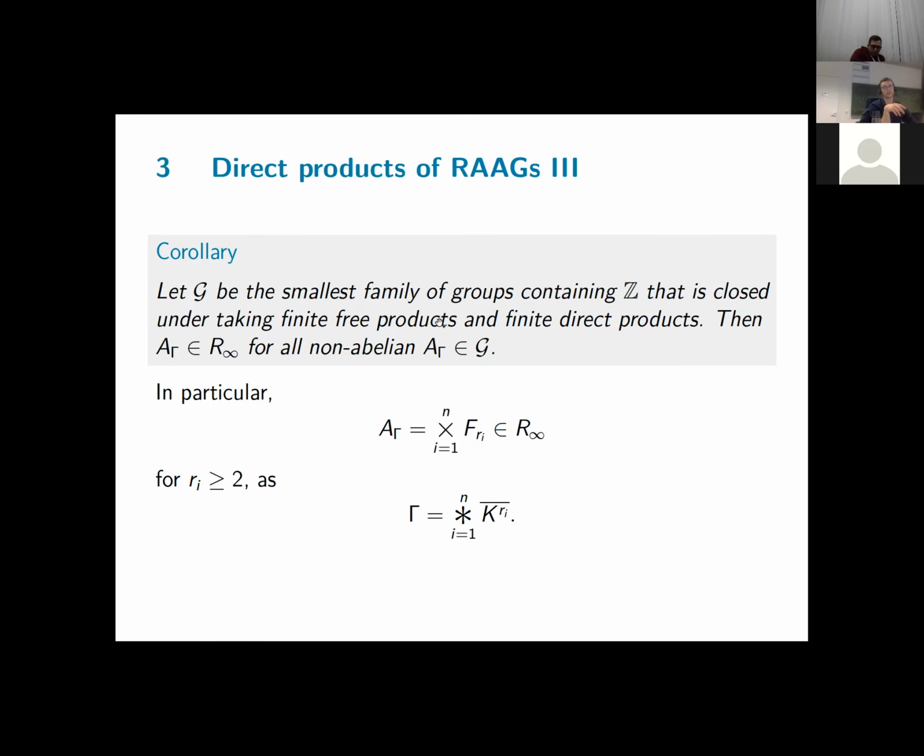And for the direct products, it's a direct product of groups corresponding to disconnected graphs. So by the previous result, they will also have the R infinity property. So in particular, any direct product of non-abelian free groups has the R infinity property, because the corresponding graph is a simplicial join of co-cliques. So this is the maximal decomposition, and you can apply the previous result on these factors. So this is a nice concrete family of groups that are covered by these results.